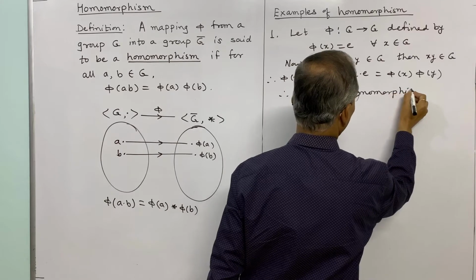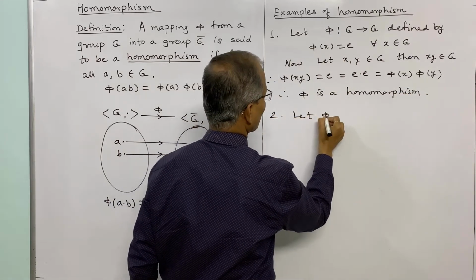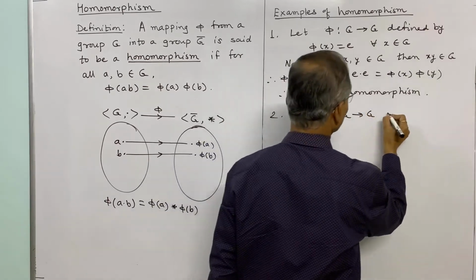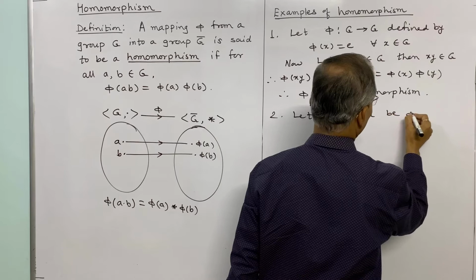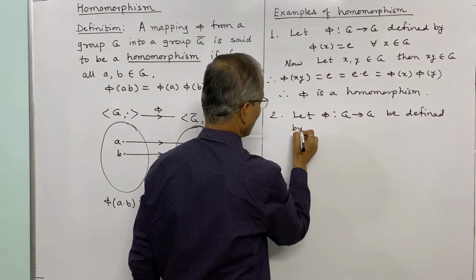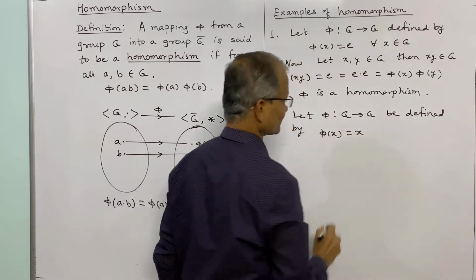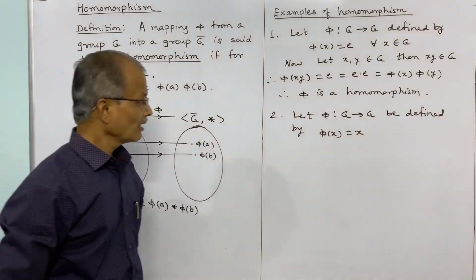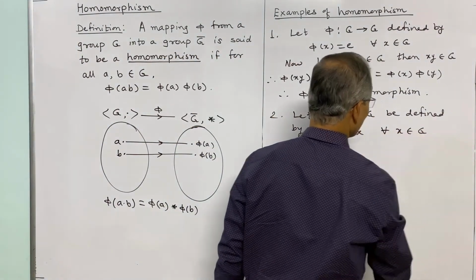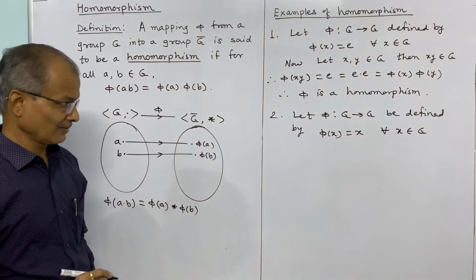Now the second example we shall consider. Let phi from again G to G be defined by phi of x is equal to x itself, that is, the identity mapping, for all x belongs to G. Then this is also a homomorphism, and we shall verify.